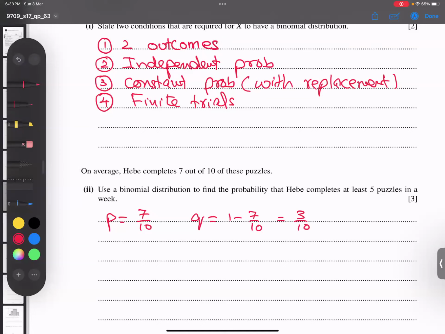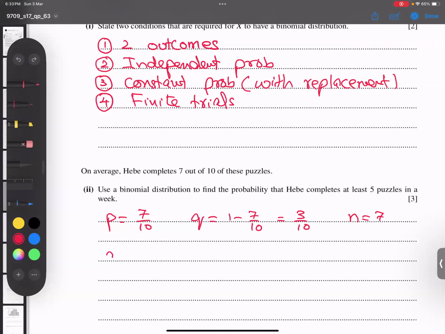Because in a week we use a binomial distribution to find the probability that she completes at least 5 puzzles in a week. So N is 7. How come? Because in a week there are 7 days. And what is at least 5?